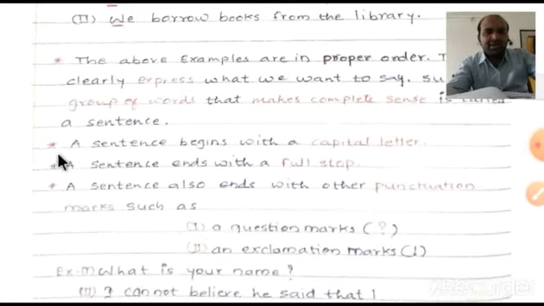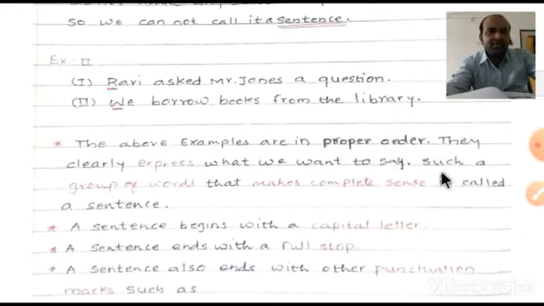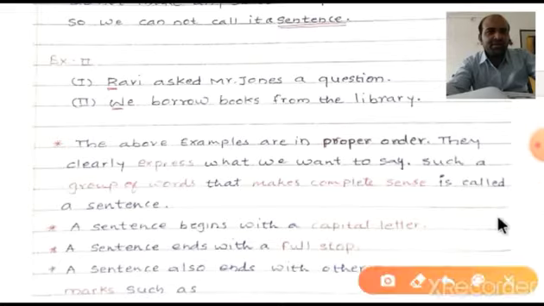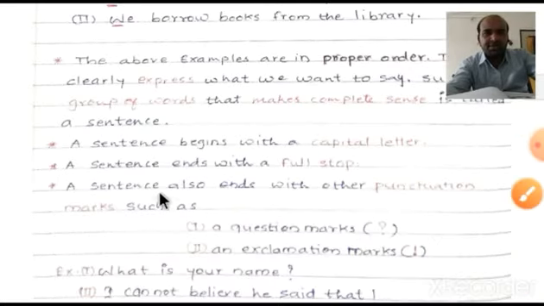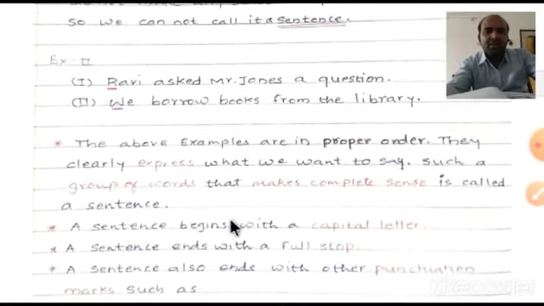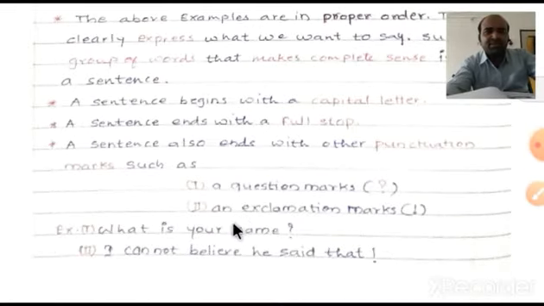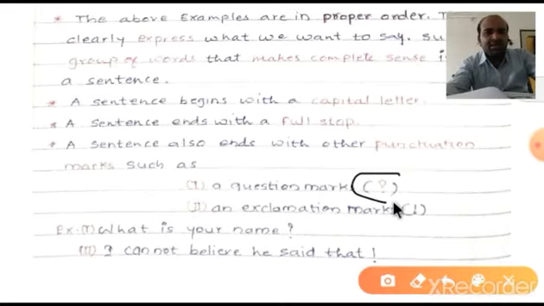Another thing that we need to understand: a sentence takes a full stop at the end. Look at this one, you can see there is a full stop at the end of the sentence. What is the next thing we are going to discuss? A sentence also ends with a punctuation mark, such as a question mark. Whenever we are asking a question, we put this kind of punctuation mark that suggests the question, that is why the question mark.